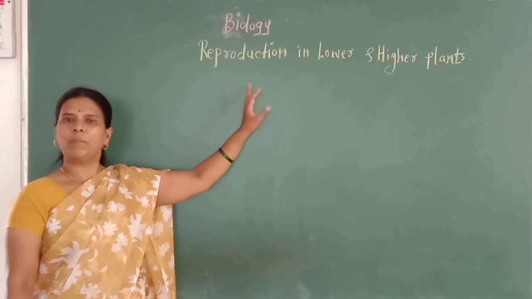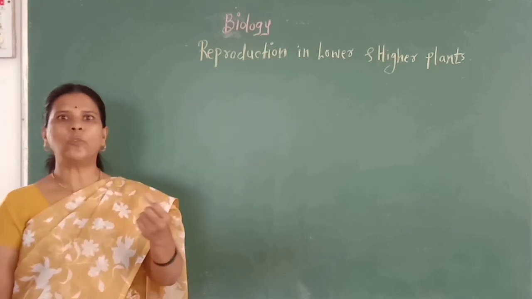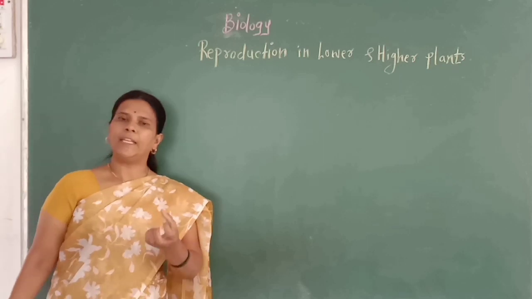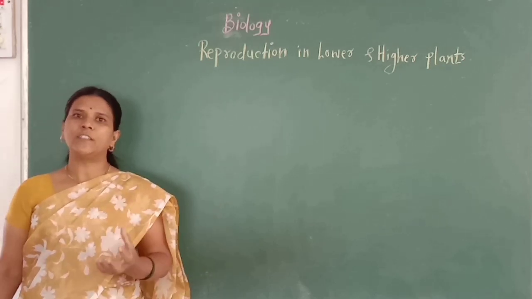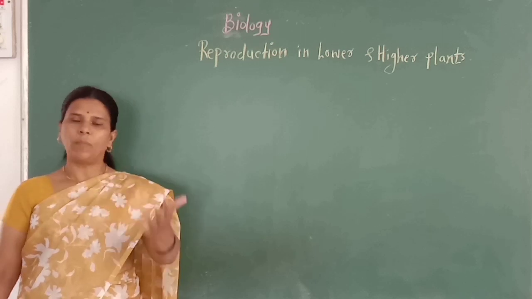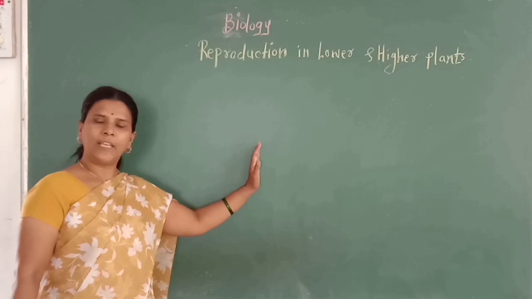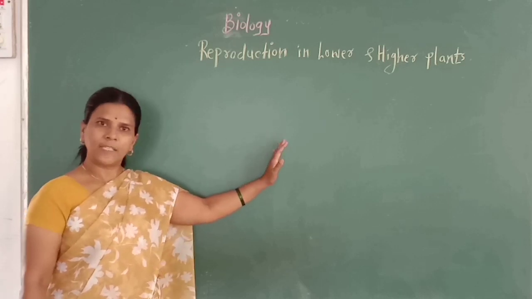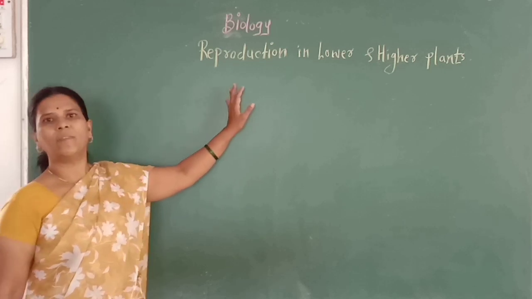Thus we define reproduction. As we know, from a mango tree we get mango fruit, and in this mango fruit, mango seeds are developed. These mango seeds, after germination, form a new mango tree. Thus the mango seeds arise from the mango tree. It is an example of reproduction.